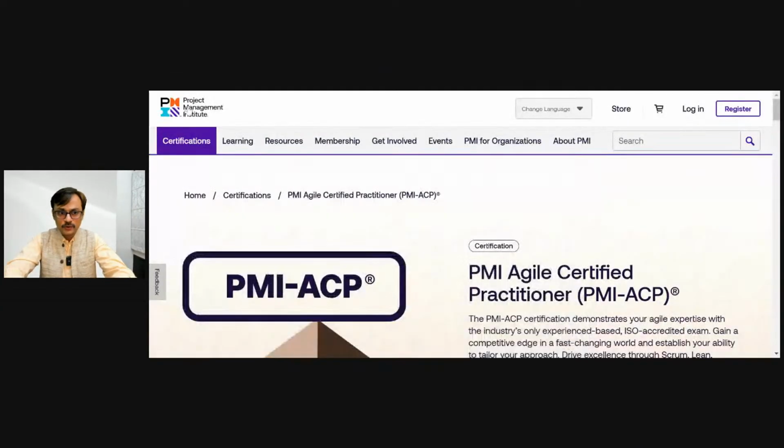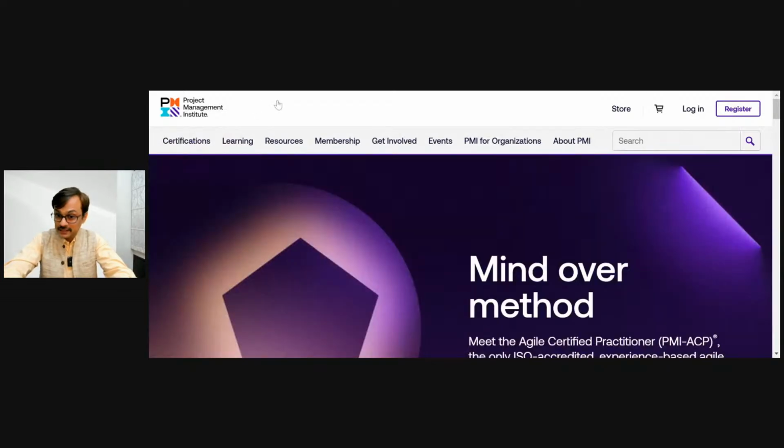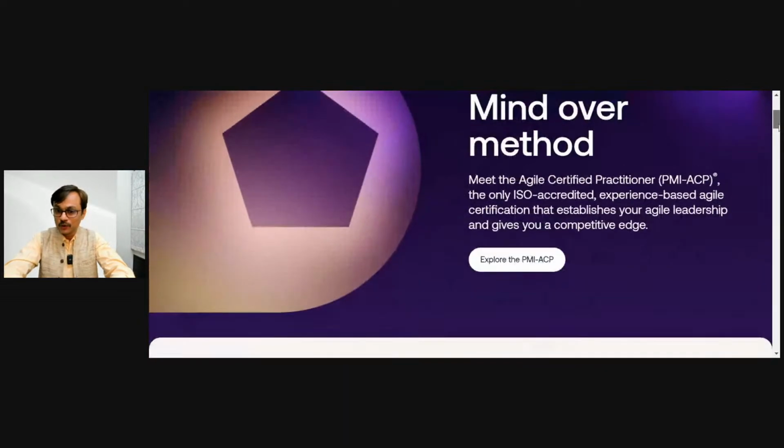But before I check it out, let me introduce a little bit about PMI-ACP directly from the PMI website. So let us go to the PMI website. Okay, let me share my screen. So here, when we visit the PMI website, you can directly go into the homepage. Let's take the whole path. And nowadays, since PMI has relaunched this program, they are putting a good amount of attention to it. So you see it at the homepage as well.